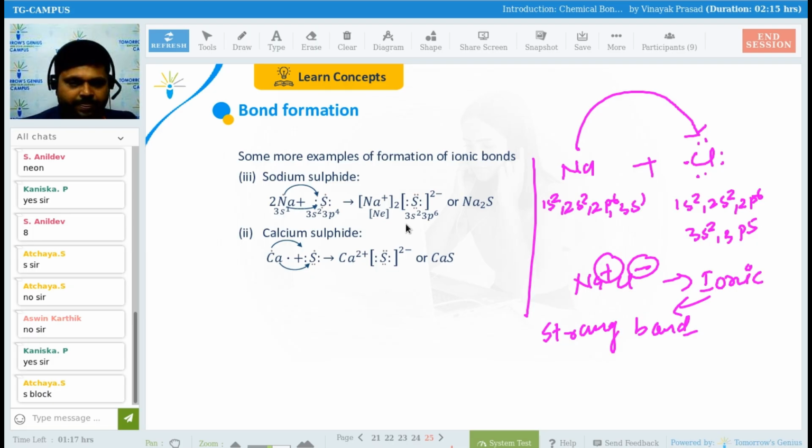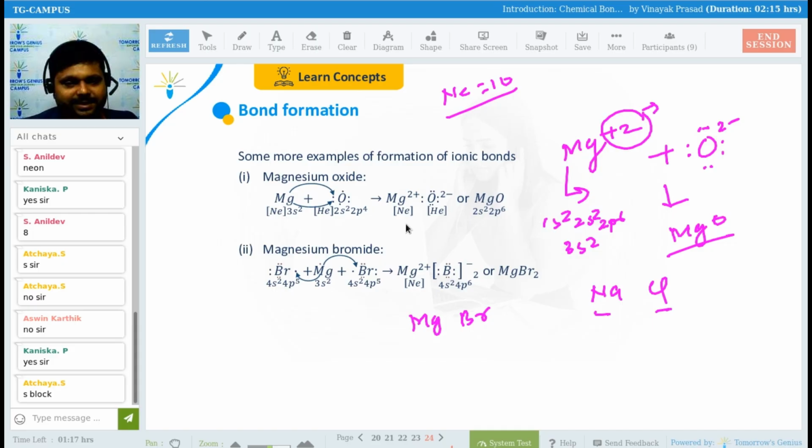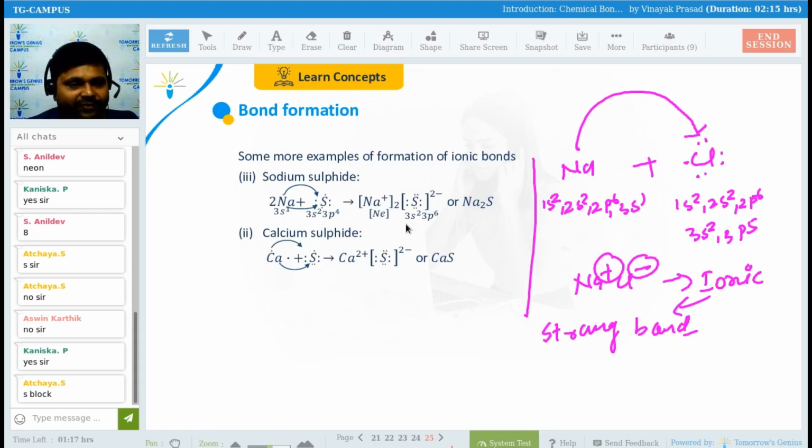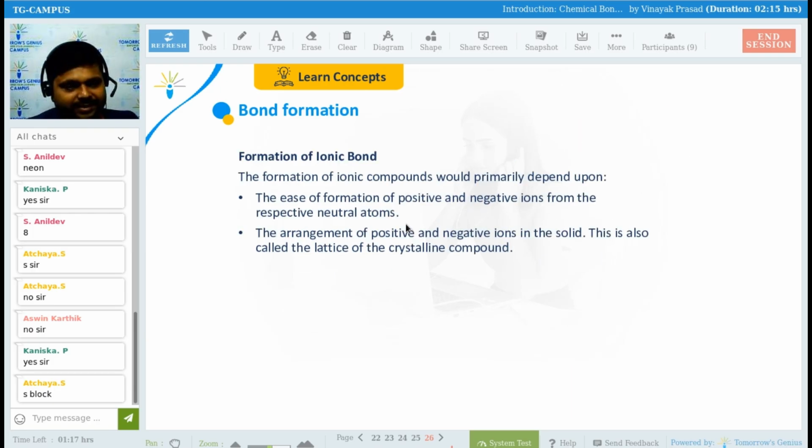Okay, fine. So guys, there are a few more examples: magnesium bromide, sodium sulfide, and calcium sulfide. Due to the limitation of time, I'm not explaining those. You will have to see them, because I give more examples in the PPT, so that whenever you refer to it, you will be able to understand the concepts. I have explained these two, and this is enough for you. If I explain everything, it will take more time, right?